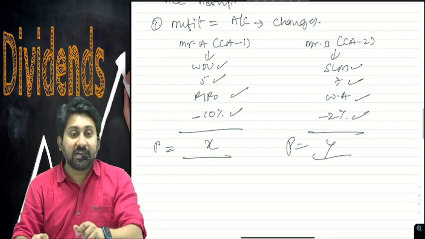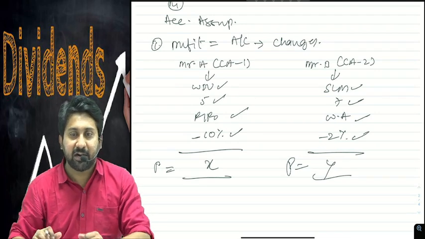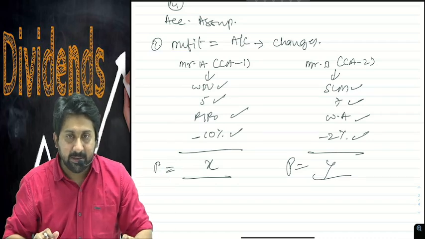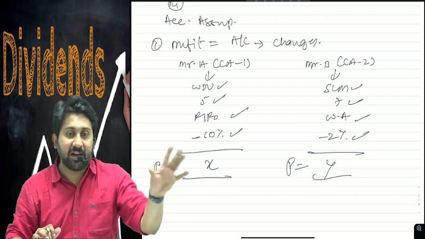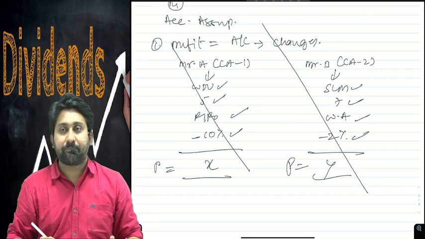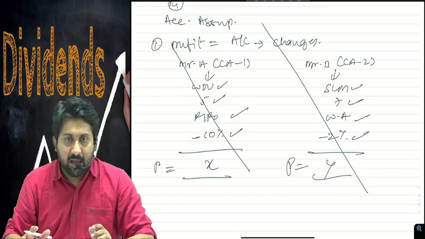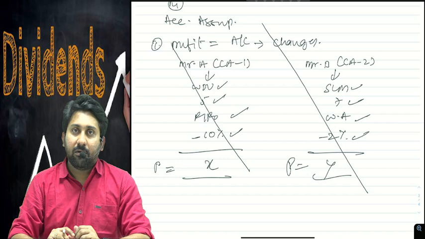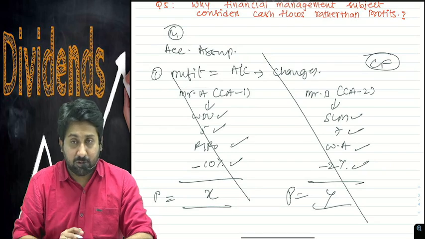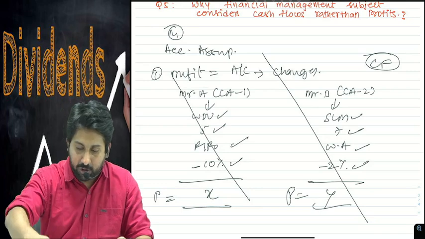I don't want financial management to be inaccurate in cash flow calculation. To some extent, it should have some certainty. Therefore, person-specific amounts should not influence the stock markets or the financing decisions. Therefore, we will not consider profits, because profit is based on many elements which are person specific. According to his assumptions, profit will come. I don't want that to happen. Therefore, what does financial management consider? Cash flows. Now you may ask, sir, won't everyone have the same amount of cash flow? Now I will show you an example.